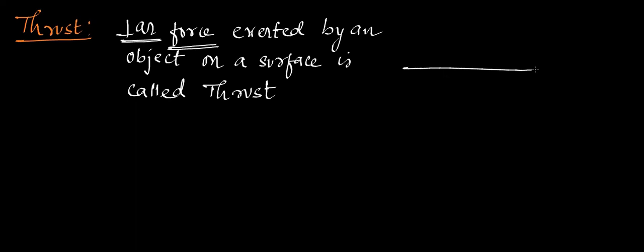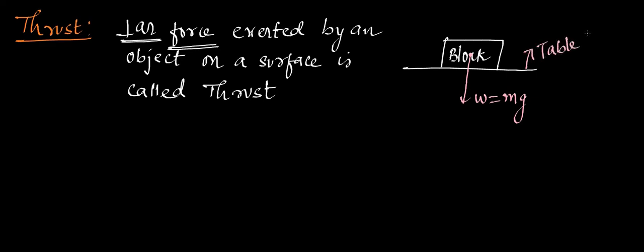Suppose imagine a table. On a table we have kept a block. Due to gravitational pull, the weight of the block will be acting downwards. W is equal to mg, right? Now the block is not in free air. It is kept on the table. As the block is on the table, who is holding this weight of the block? It is the table only, right? So I can say that the block is exerting this weight on the table.